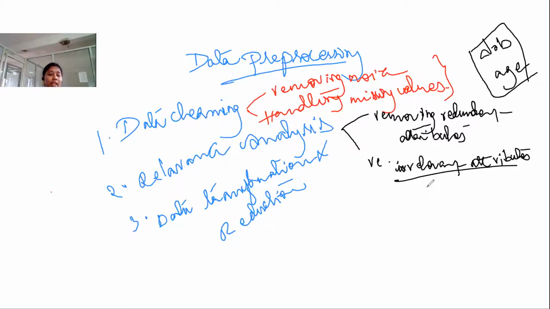Since the evaluated value is an average, which is a numerical value, here the class is numerical, that process comes under prediction.